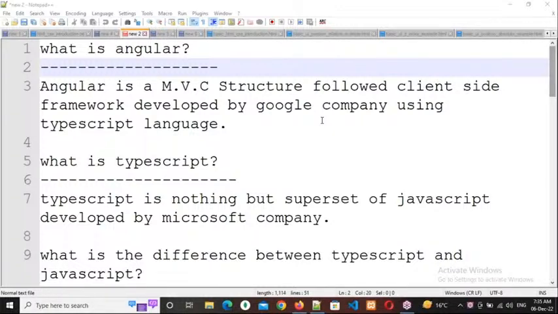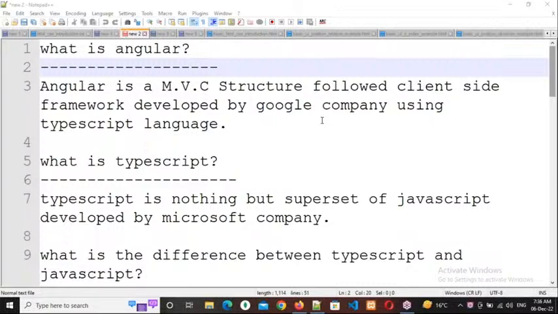The other difference is, by using a language, we can develop n number of frameworks. Suppose by using cement, bricks, and sand, we can construct a number of homes. So what is a home? That is a framework. But by using a framework, we cannot develop any language.